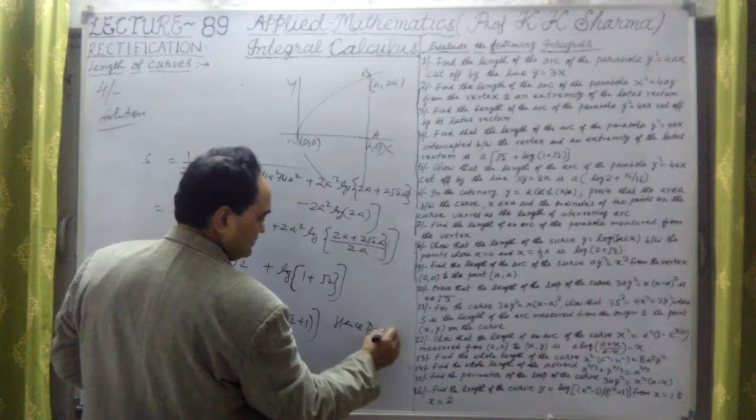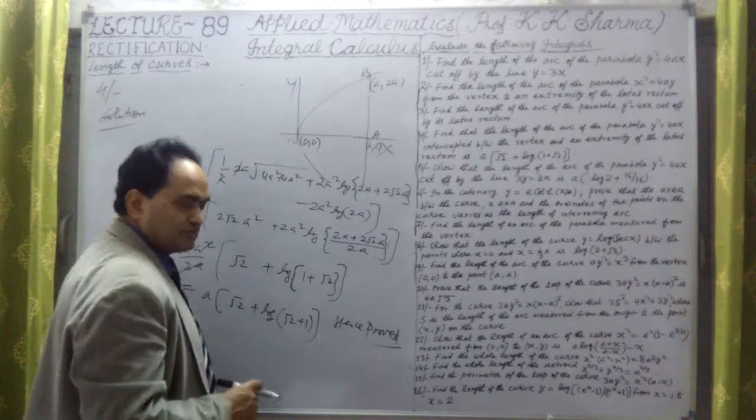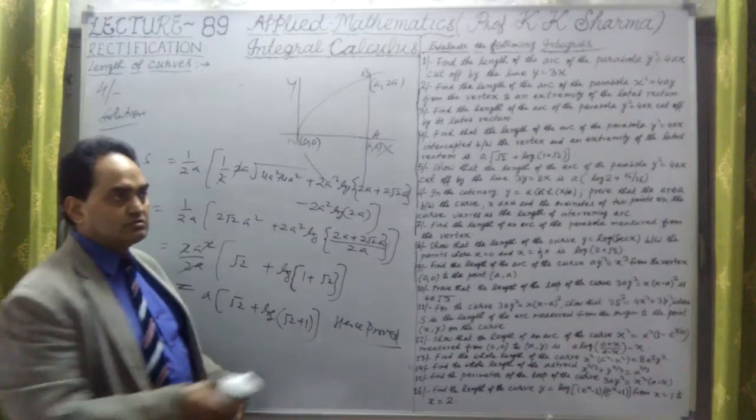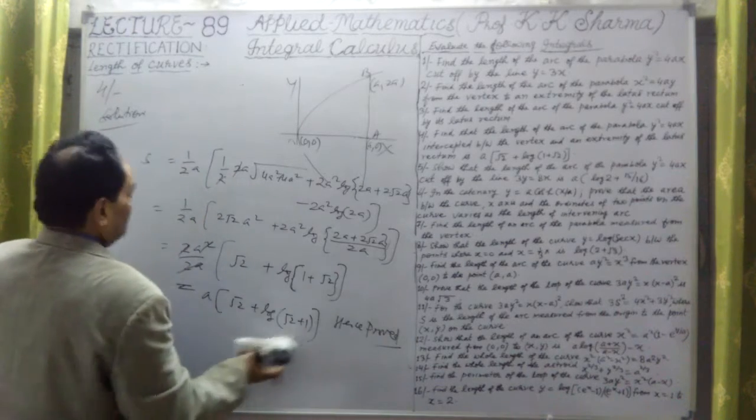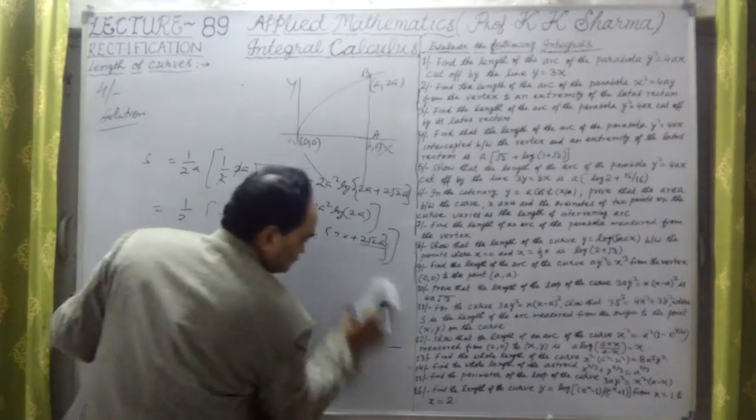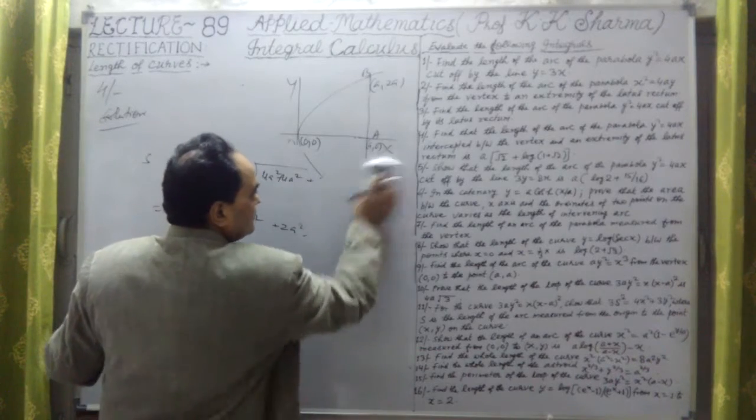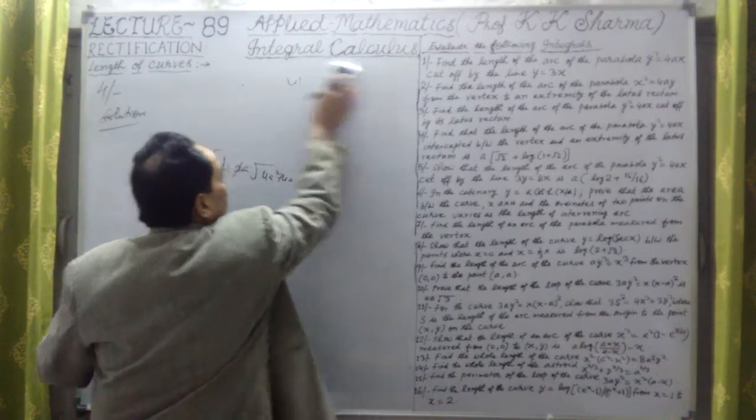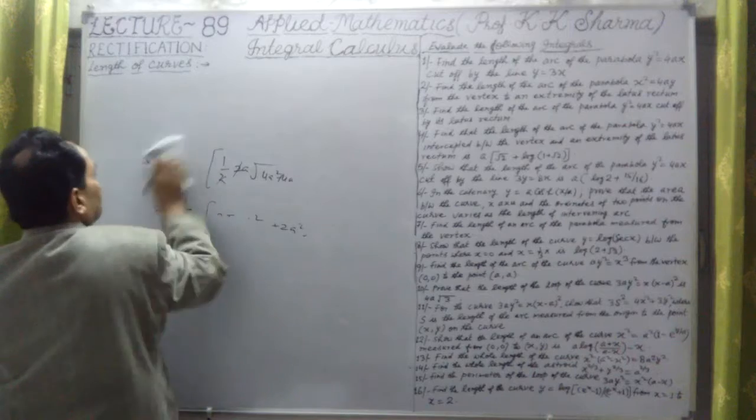Hence this is the extremity of the latus rectum vector. The answer is this. Okay, so this is question number 4. Let me talk about question number 5. What does question number 5 say? Let me check it now.